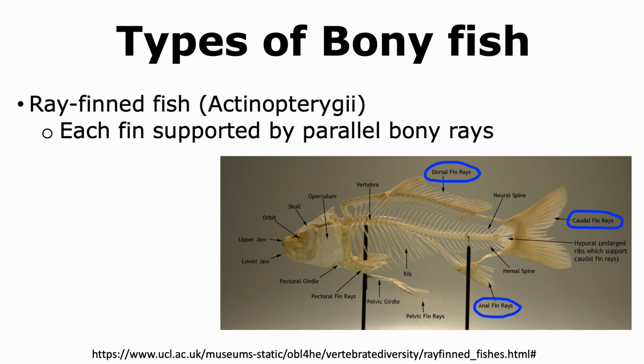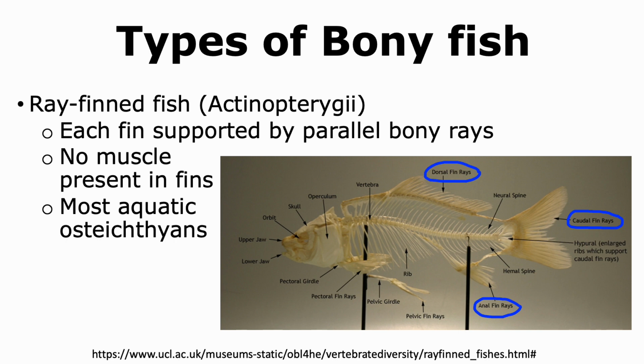And some of these fins have been highlighted, where we're able to see the presence of thin, slender bone and multiple bones forming these bony rays that are parallel to one another. These fish normally don't have any muscle present in the fins and are most of the aquatic Osteichthyans. Thus, most of the bony fish that we find are actually ray-finned fish.